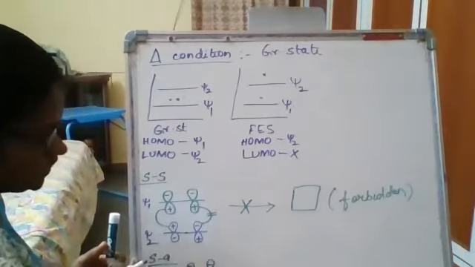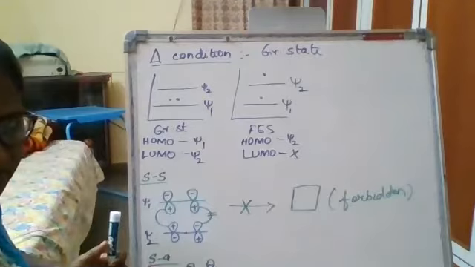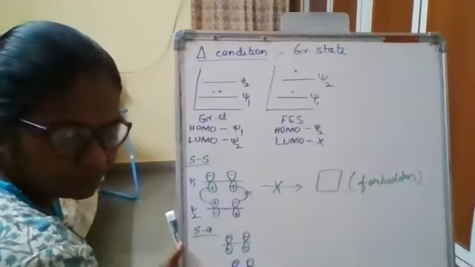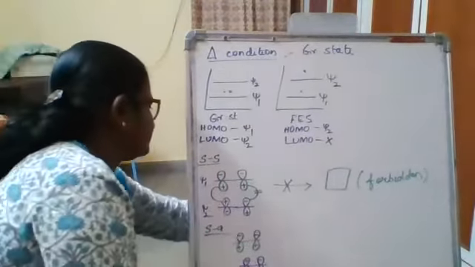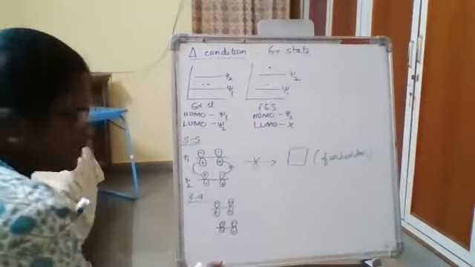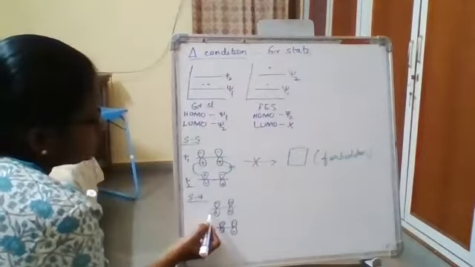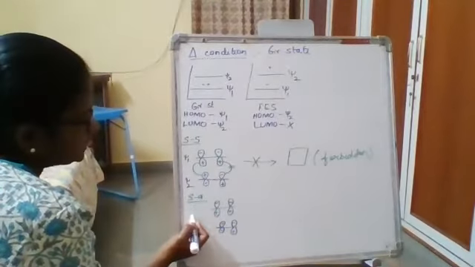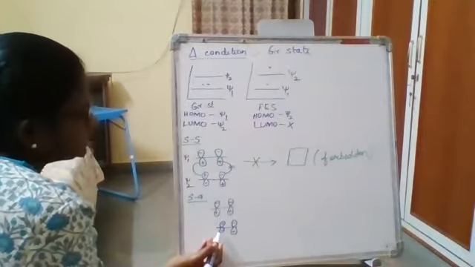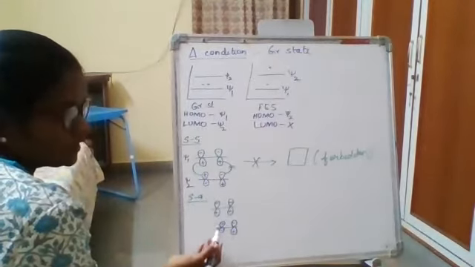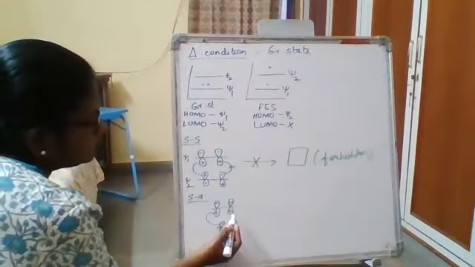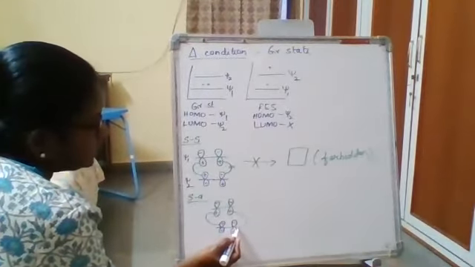Now what is the type of interaction? Supra-antara interaction. So the first reacting partner will react in a suprafacial manner, whereas the second reacting partner will react in an antarafacial manner. So this is supra, this is antara.